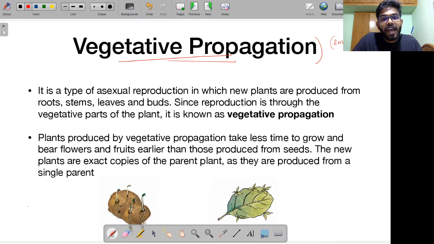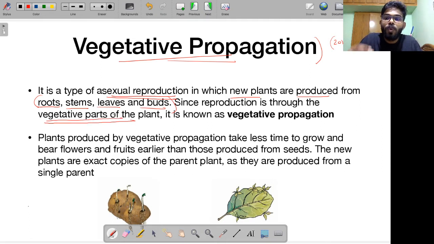It is a type of asexual reproduction. That means automatically only a single parent is involved. Fertilization does not occur. There is no need for seeds. New plants are produced from roots, stems, leaves, and buds. What did I tell you just a few minutes ago? I told you flowers are the reproductive part of a plant, but roots, stems, leaves, etc. are all vegetative parts of a plant. So in vegetative propagation, reproduction occurs through the vegetative parts of a plant.